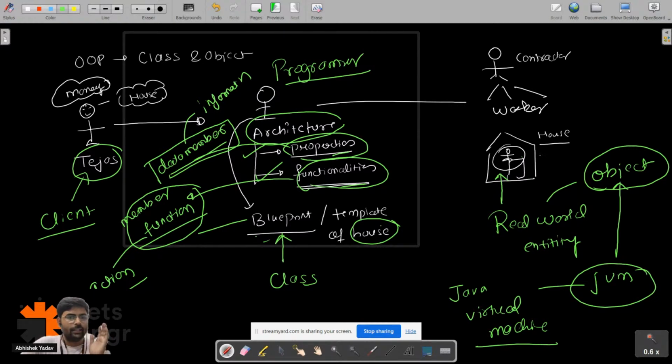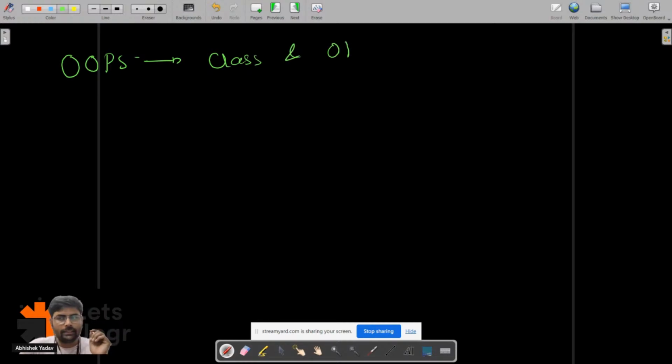Priyanka is saying I'm not understanding anything. Okay, great. Priyanka and Saurav are not able to understand. Anyone else apart from that? So we are discussing OOPs, and OOPs consists of class and object. Simple. So we are discussing class and object.